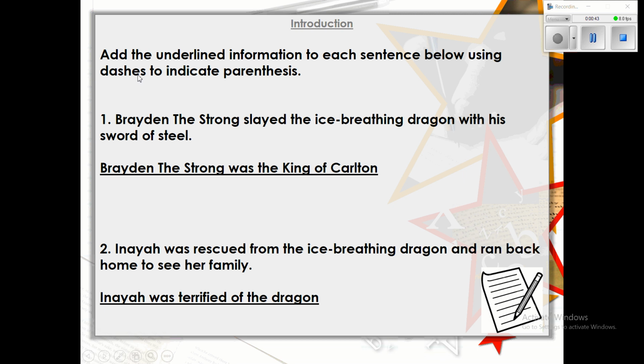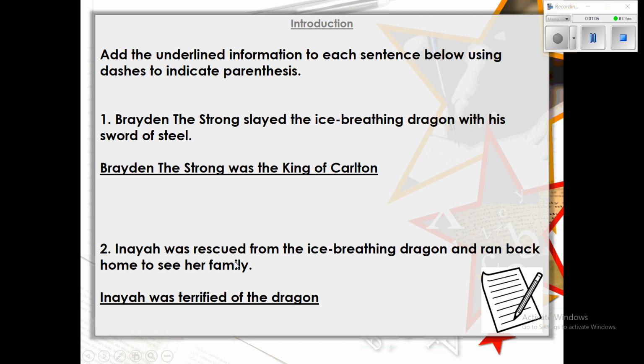So the very first one says, add the underlined information to each sentence below using dashes to indicate parentheses. So our very first sentence says, Braden the Strong slayed the ice-breathing dragon with his sword of steel. And then the extra information is Braden Strong was the King of Carlton. Wow, Braden, you really have upgraded a little bit, haven't you? King of Carlton, very nice.